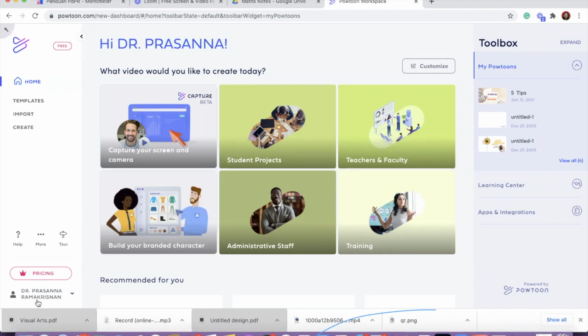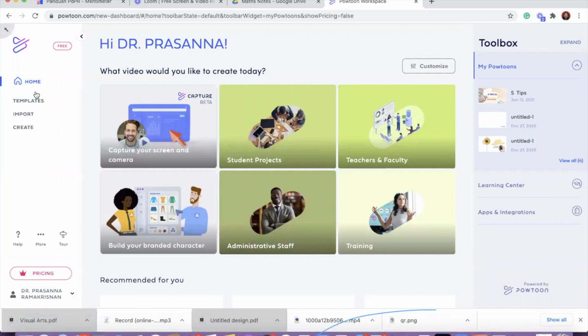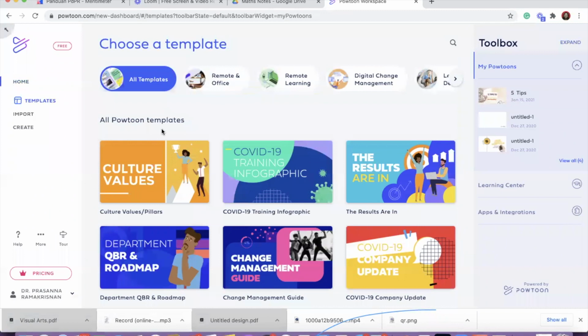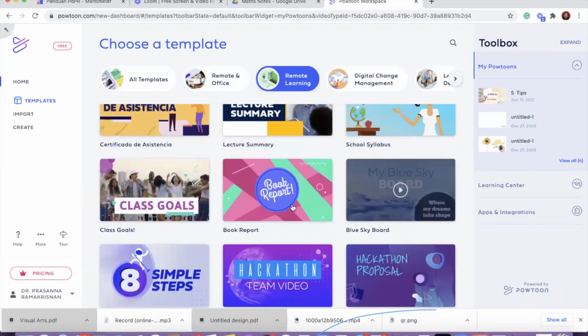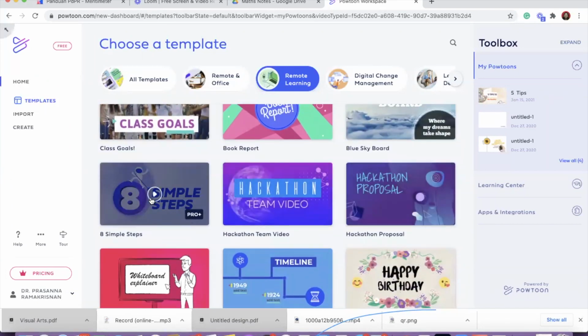When you log in using your existing account, you will get pricing. A free account only entitles you to 3 minutes. If you want to deliver content for the students, 3 minutes is sufficient to deliver a certain concept. So you can break it into small bits, and use a 3-minute video to explain one topic. They do have some templates, but the templates are very limited, meaning the free templates are not many. Mostly they are for pro, so not many free templates are available.